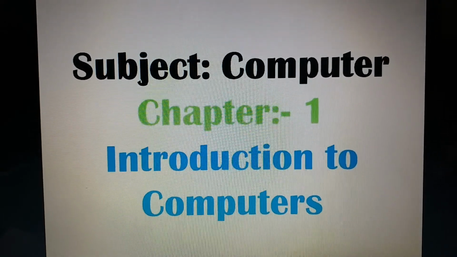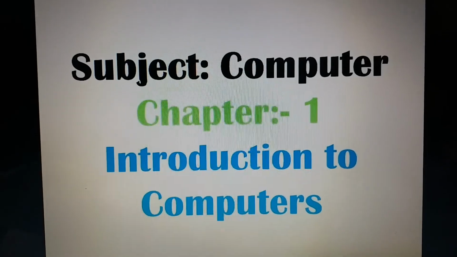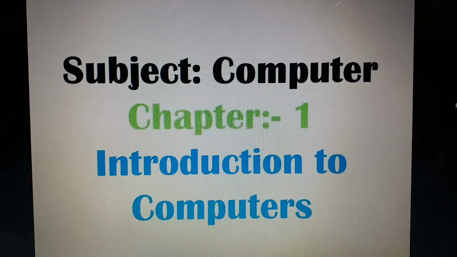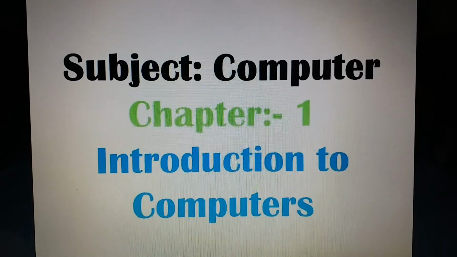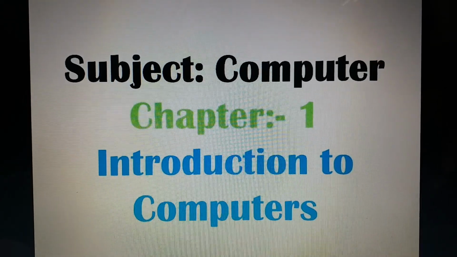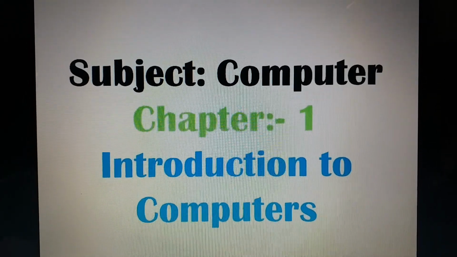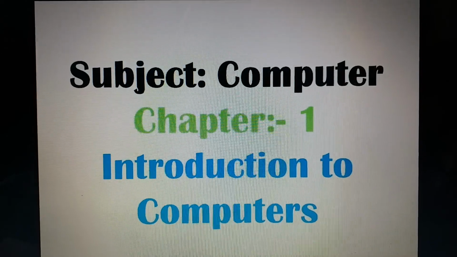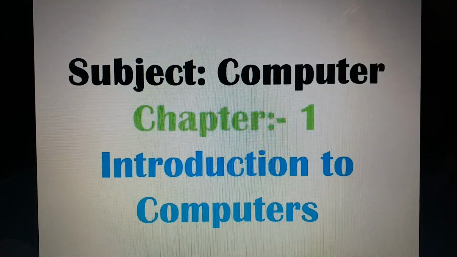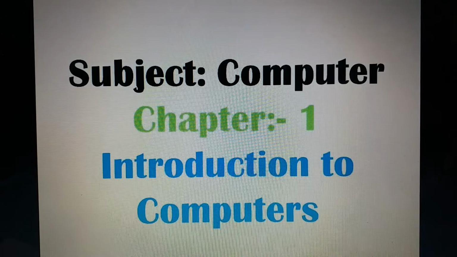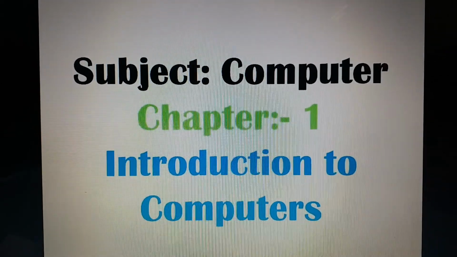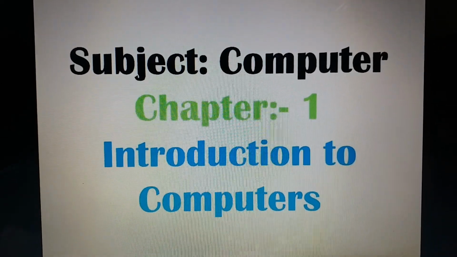In last class, we all learned about the importance of computers. What do you think? What is the importance? Yes, very good. That means fast and accurate. Computers are fast and accurate. They can do very fast, big calculations in our system. So today we will go further and learn more about computers.